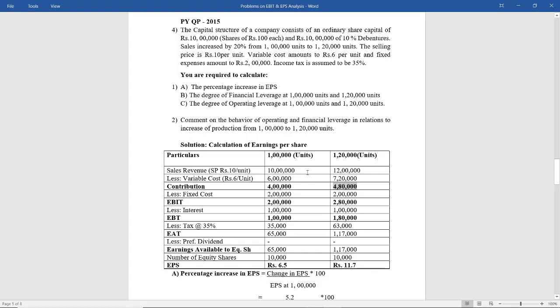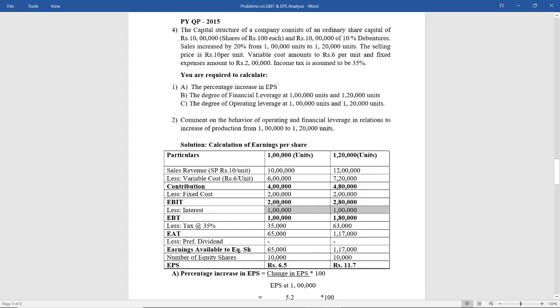Less fixed cost, which will remain fixed irrespective of the level of increase in the sales. So even if the sales units are increasing from 1 lakh to 1 lakh 20,000, fixed cost will remain the same. So 2 lakhs and 2 lakhs. You get EBIT, that is contribution minus fixed cost. From that you will deduct interest. Now interest you are paying to the debenture holders. Here it is 10 lakhs debentures of 10%, and interest is always calculated on the face value. So 10 lakh into 10% will give you 1 lakh.